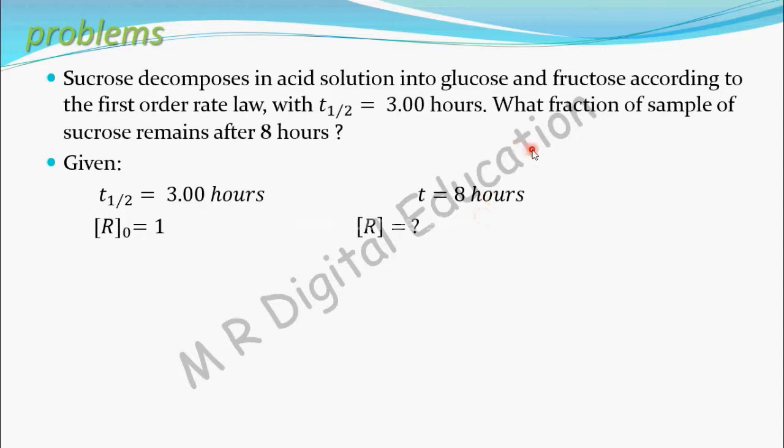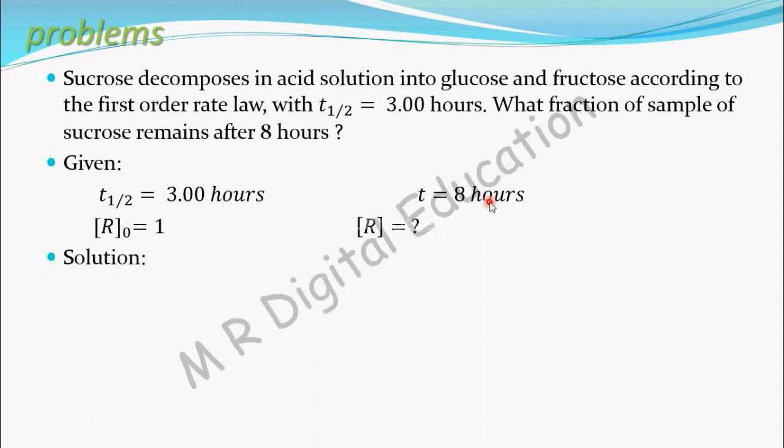For problems like this, if they ask how much fraction will remain, then you take the initial concentration as 1, that is R naught equal to 1. Now we can calculate how much fraction of sucrose remains after 8 hours.